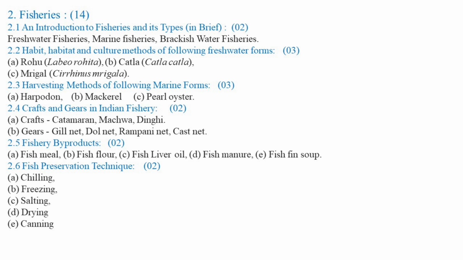Then the surplus quantity or the poor quality of the fish meal can be used as fish manure, as a source of nitrogen, phosphorus, and a variety of nutrients in the field or in agricultural practices or for horticultural crops.